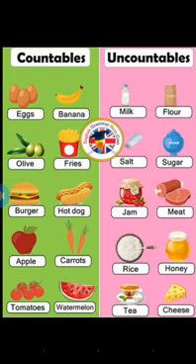Okay, so uncountable nouns are not normally used with a or an or in plural. Already I have told you, uncountable nouns cannot be used in plural. It has only one form, that is singular form. Okay, have you understood? Okay, and the next one you are going to see is